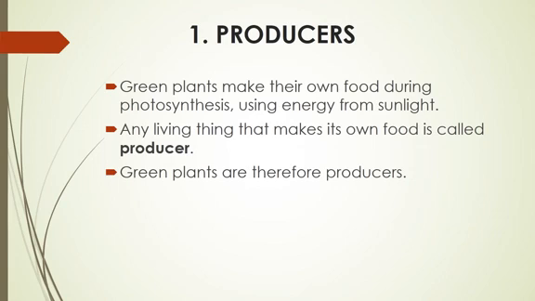Plants make their own food by the process of photosynthesis. You know that photosynthesis needs sunlight, and in the presence of sunlight, plants can make their own food and they can survive. So any living thing that can make its own food is called the producer. An example is the green plants.